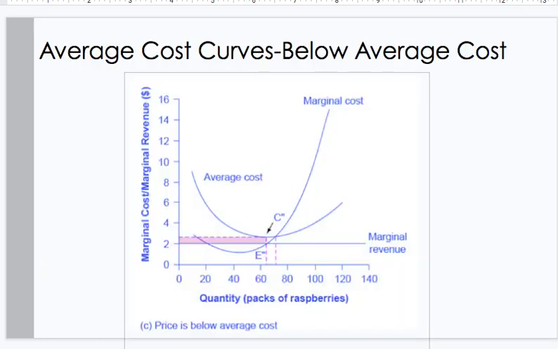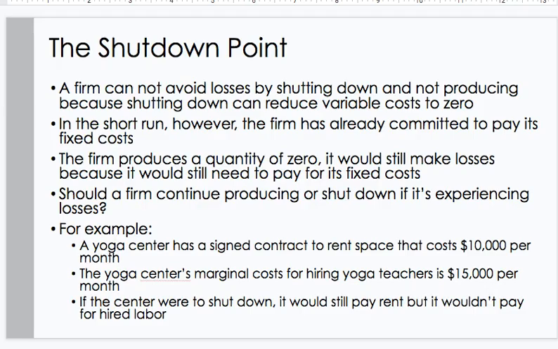Here we see when average costs are below the price. And here, when the price is below average cost, you can see that there is a loss. So you look and see where marginal cost equals marginal revenue, which is E. That's the quantity. At that quantity, you can see that average cost is higher than the price that's being charged. So that would be their loss.